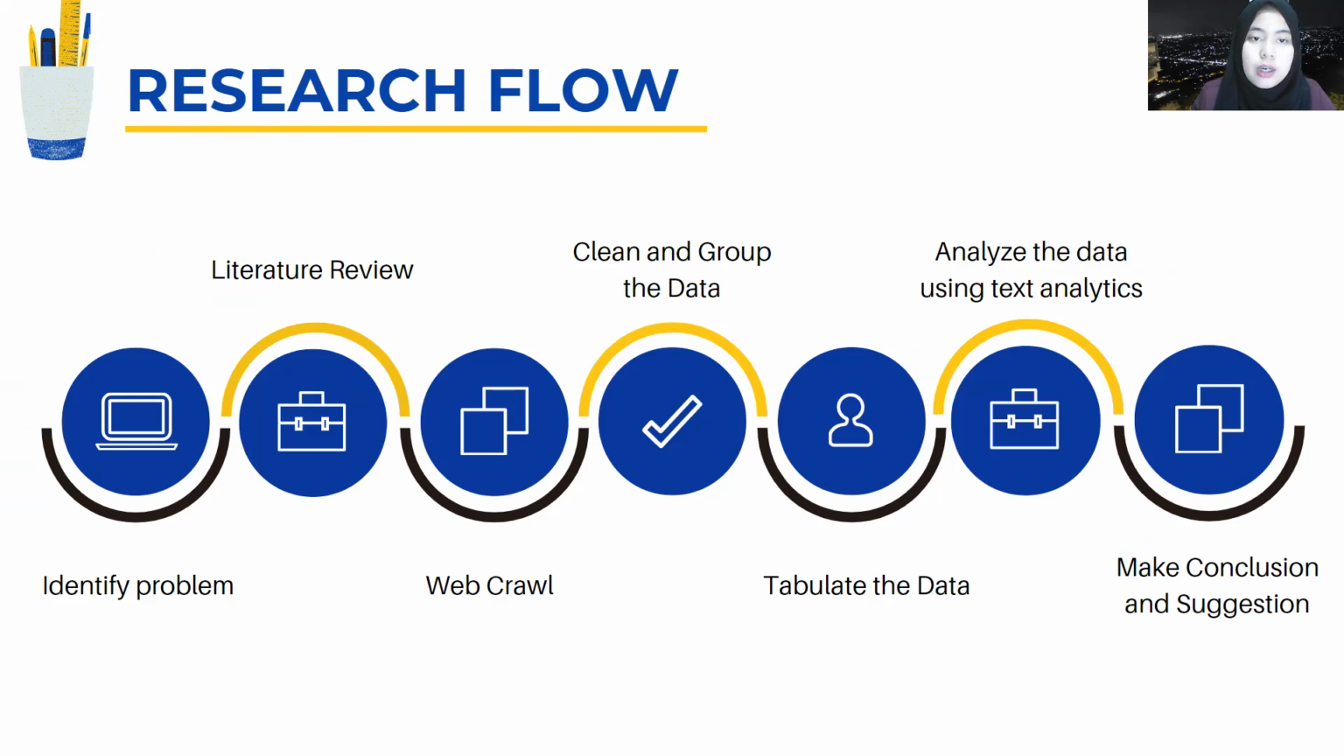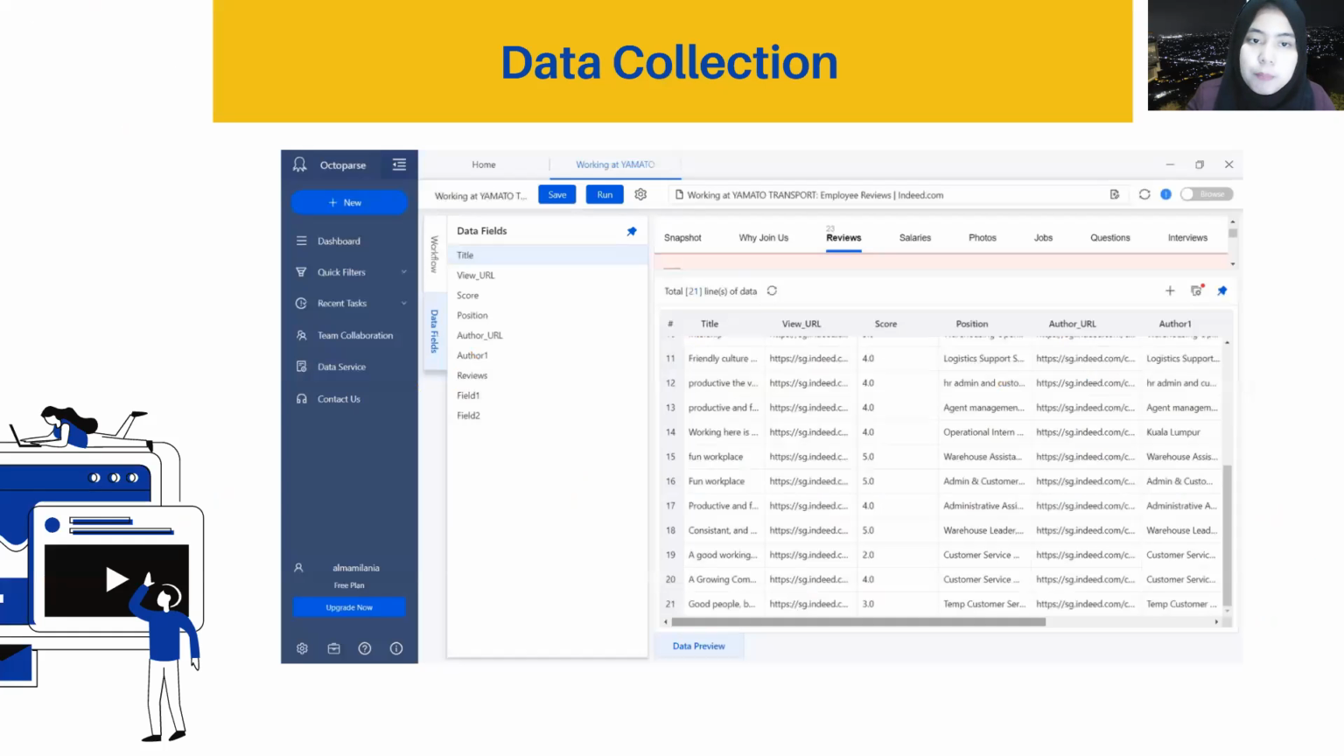For the research flow, first we need to identify the problem, and then we conduct a literature review from inductive and deductive reviews. Then we can web crawl to get the data from the job hunt websites. Because the data we retrieve from the web is raw, we need to clean and group the data based on our grouping, and then tabulate it. After we have cleaned and grouped the data, we can analyze it using text analytics. The last step is making conclusions and suggestions as recommendations for this research.